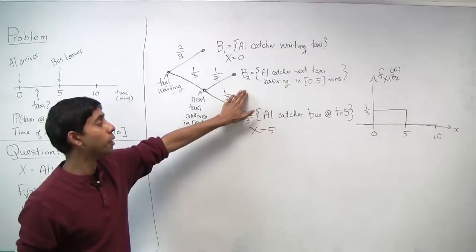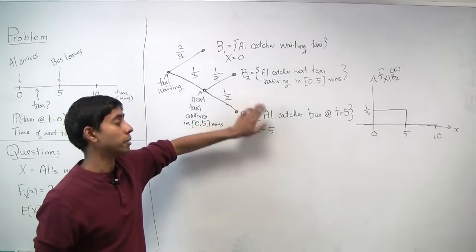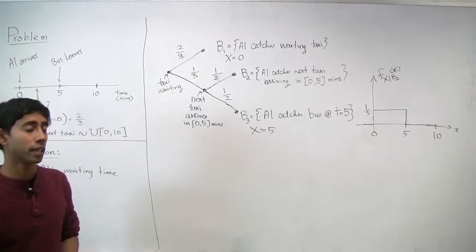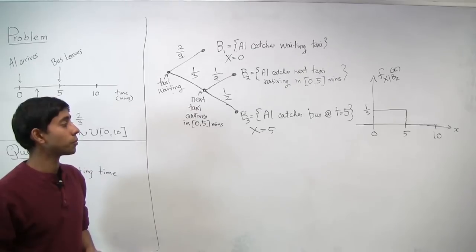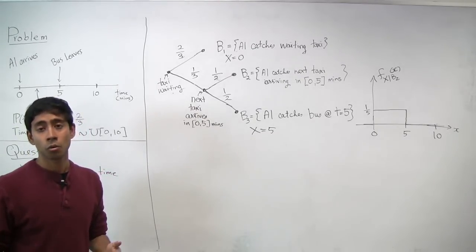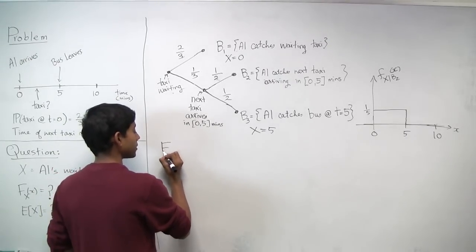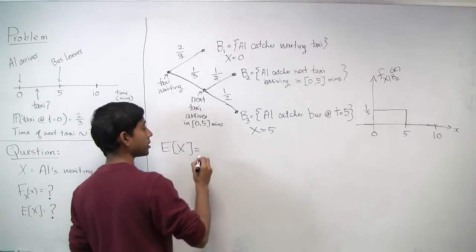On the other hand, if B2 happens, then the value of x depends on the density, which is going to be continuous. So x is going to be a continuous random variable here. So how do you define an expectation in this case? Well, you can do it so that it satisfies the total expectation theorem,